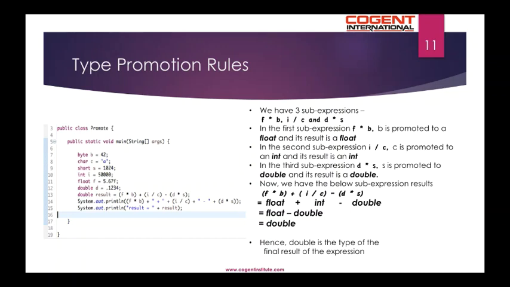So here's an example to demonstrate type promotion rules. We have a class Promote with the main method.